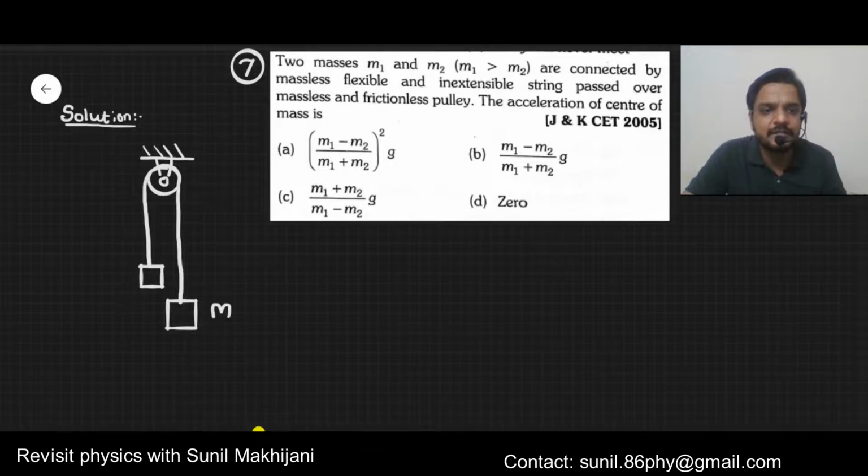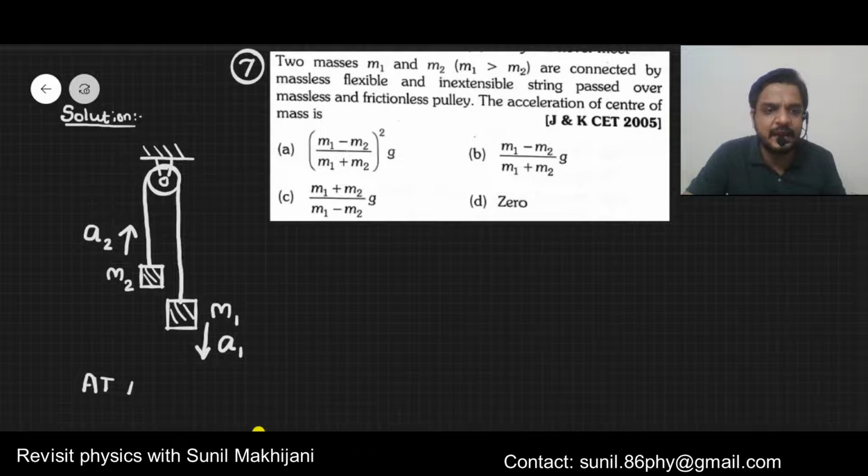One mass is m1, the other is m2. m1 is greater than m2. So obviously when you leave them, m1 will go down with acceleration, let's say a1, and m2 will go up, let's say with acceleration a2. This kind of structure is also known as an Atwood machine. Remember this.